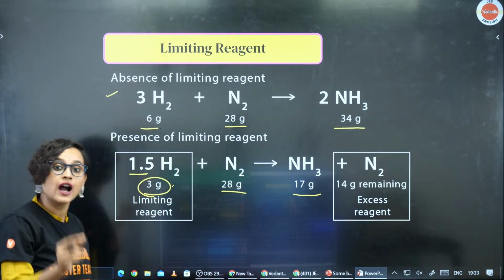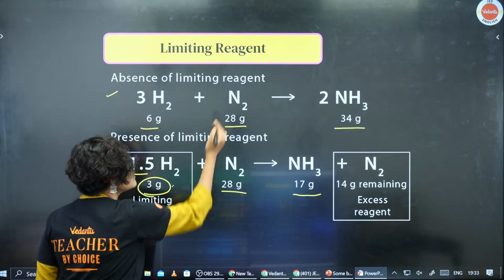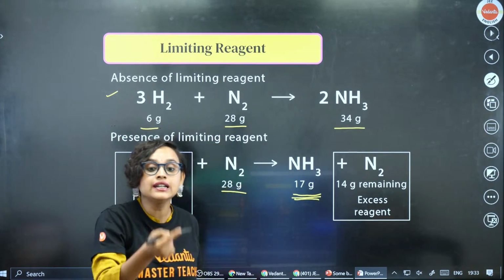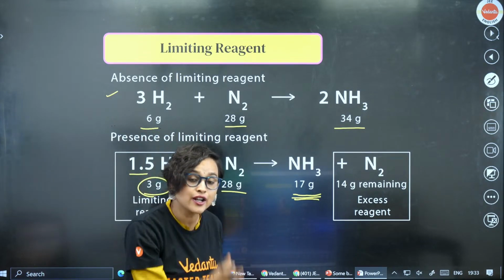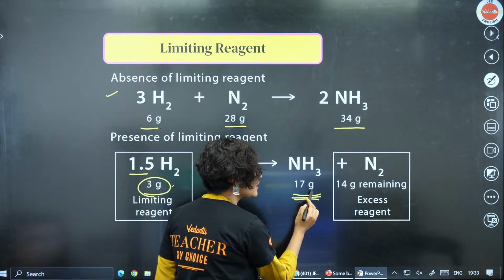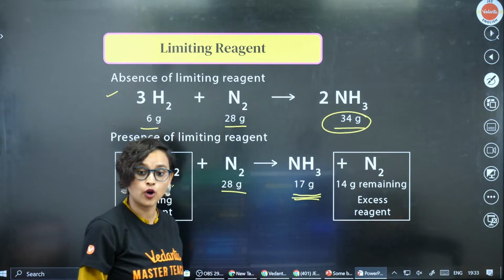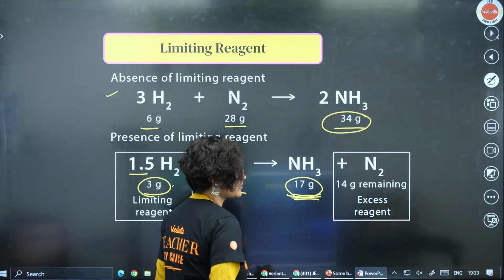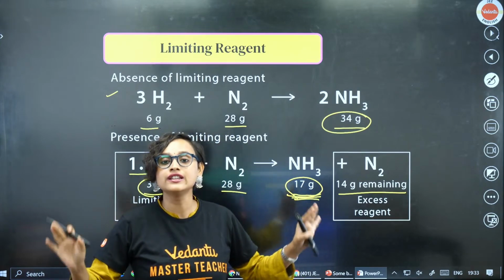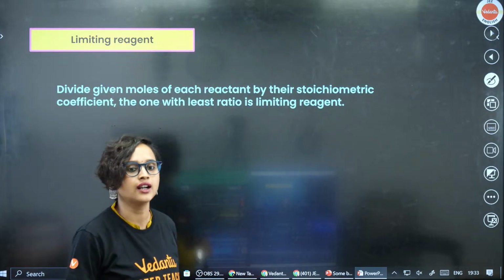But if I took a very little amount of hydrogen but the same amount of nitrogen, then I see that the process was being limited by someone. Somebody tried to stop it. So, NH3 formed here was 17 gram only, whereas in the previous reaction, 34 grams were formed. The remaining 14 gram remained as it is. It was not utilized. So, that became our excess reagent. Understood? Clear? Okay? Great.